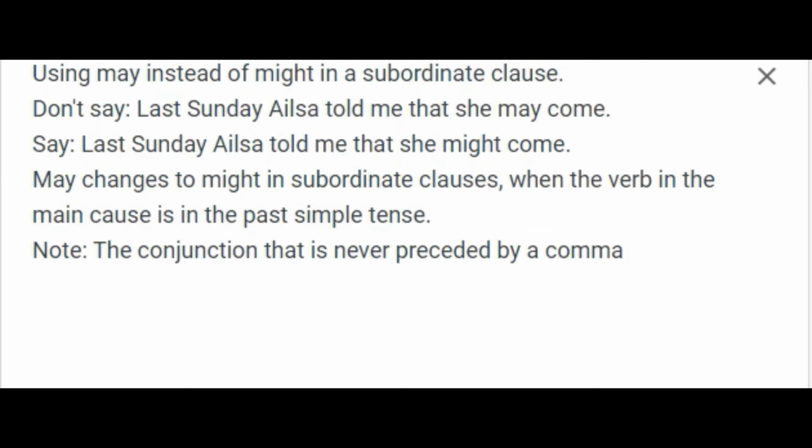Using may instead of might in a subordinate clause. Don't say, last Sunday Elsa told me that she may come. Say, last Sunday Elsa told me that she might come. May changes to might in subordinate clauses, when the verb in the main clause is in the past simple tense. Note, the conjunction that is never preceded by a comma.